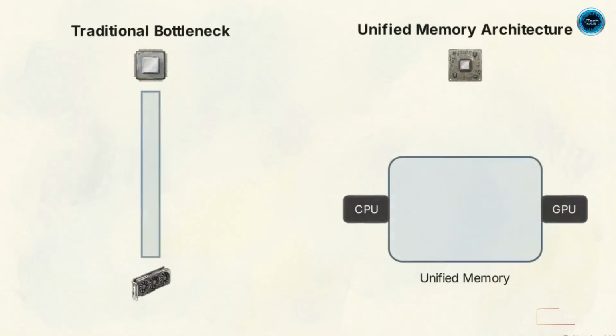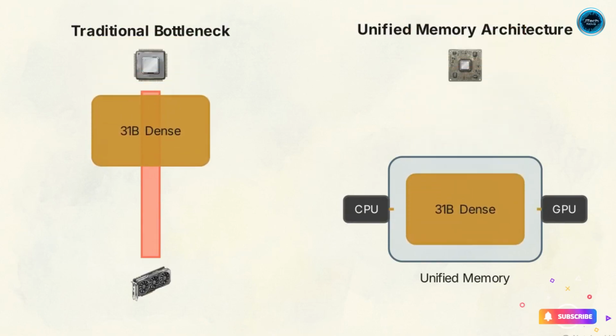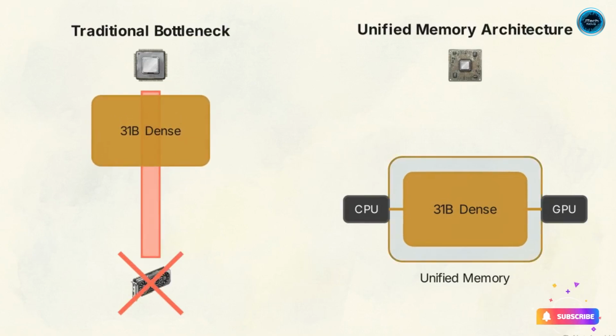Apple Silicon uses a unified memory architecture. Instead of transferring data across a narrow PCIe lane, CPU and GPU access the same memory pool simultaneously. This allows a massive 31B dense model to run entirely in system RAM, eliminating the need for expensive VRAM cards.